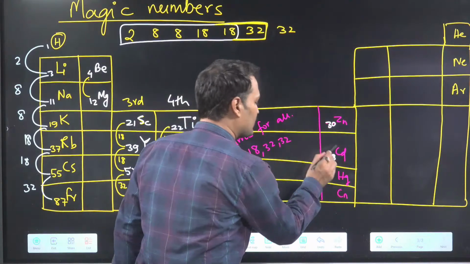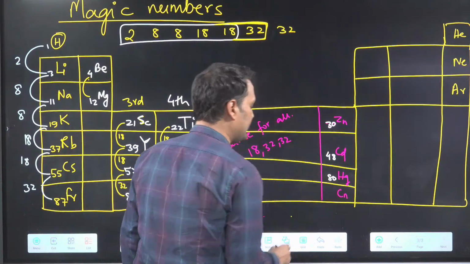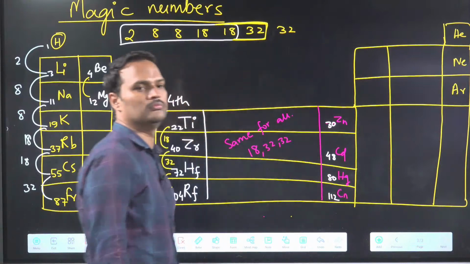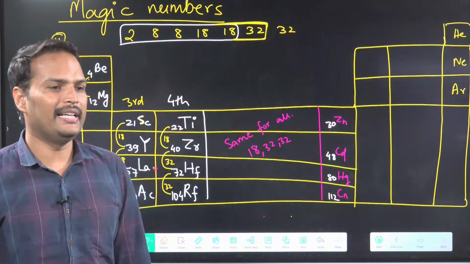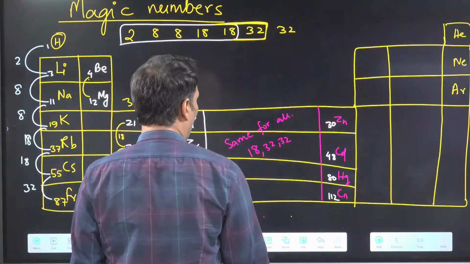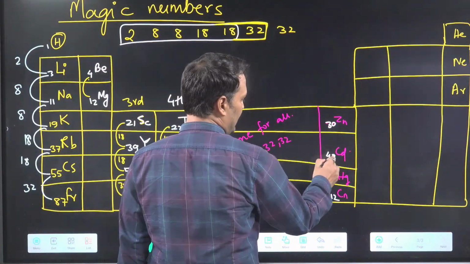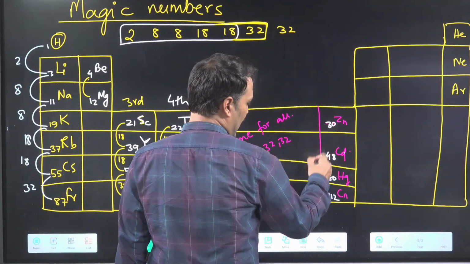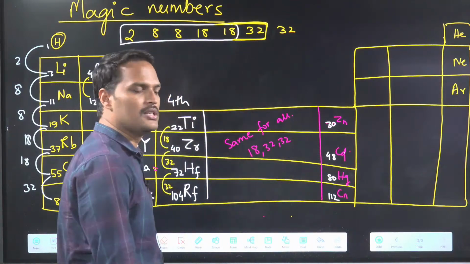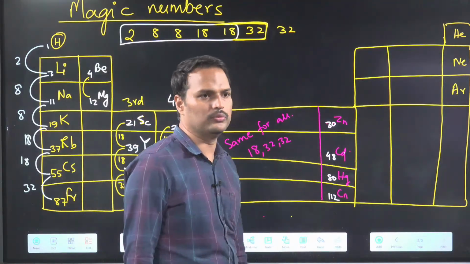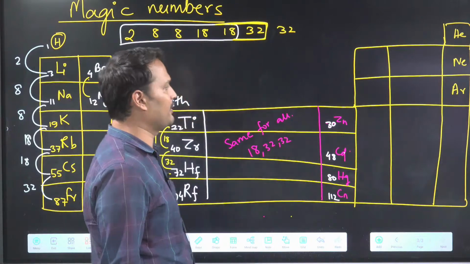Then what will I add? 32. Then this is 80. Then what will I add? 32. Then this is 112. Clear? So 18, 32, 32. Now if anyone gives you cadmium, telling 48, you will just subtract 18 and add 32. If anyone gives you mercury, above 32, below 32, this will help. Clear with this point?